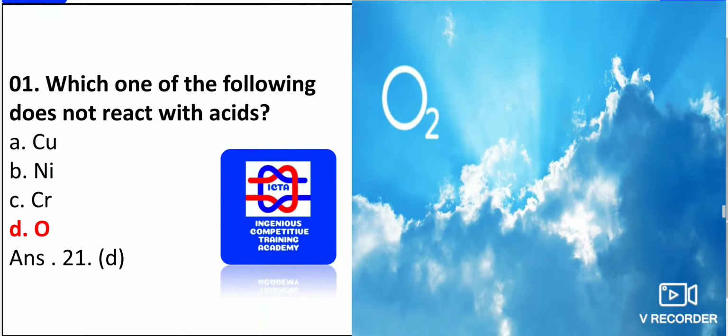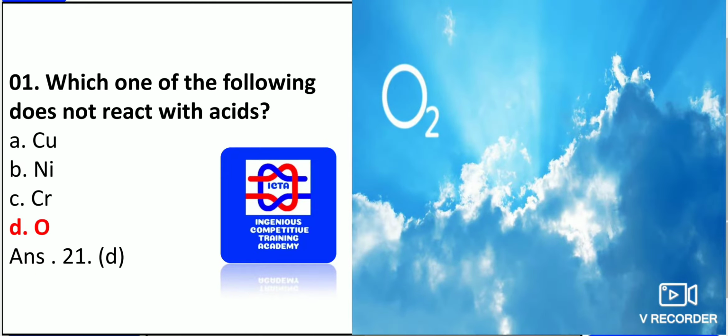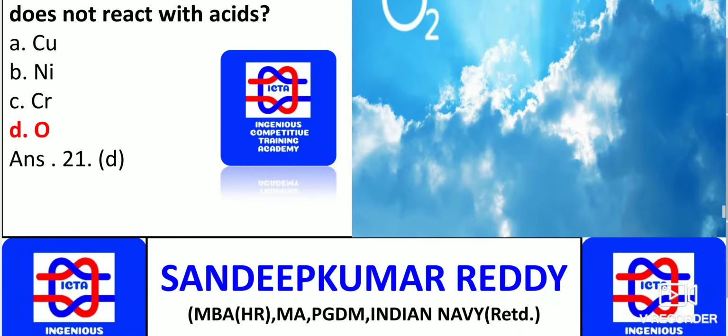So here, as you can see in the slides, which one of the following doesn't react with acids? Oxygen doesn't react with the acids. This is one thing you have to remember. Here copper, nickel and chromium all react with acids, and they form nichrome. Here copper, we have the bronze and brass, which are mixtures of copper.